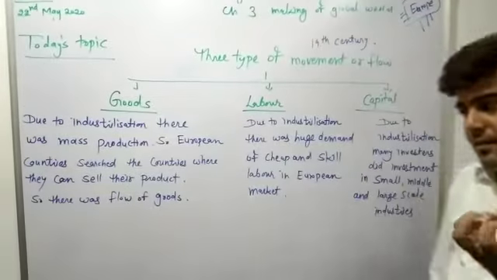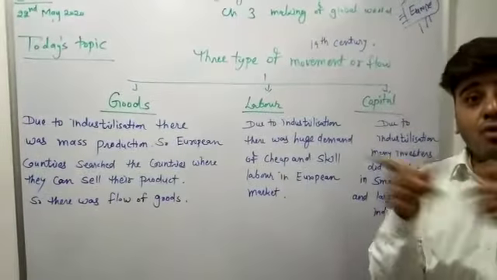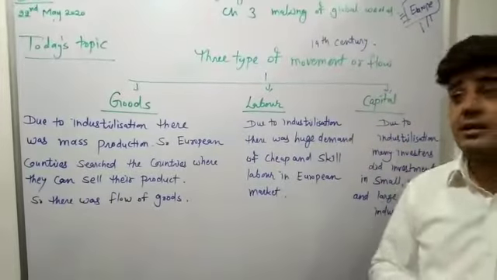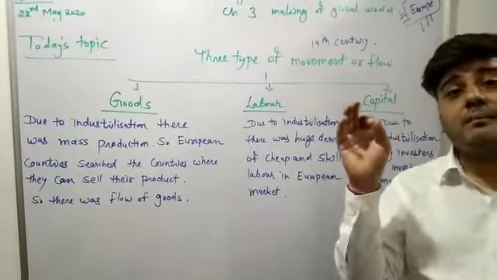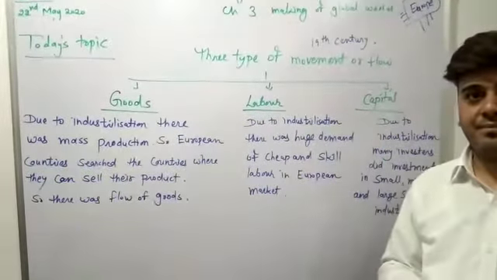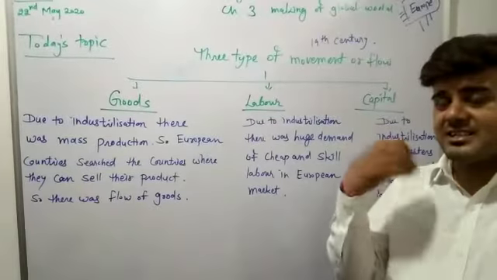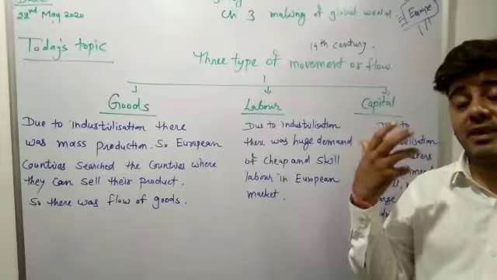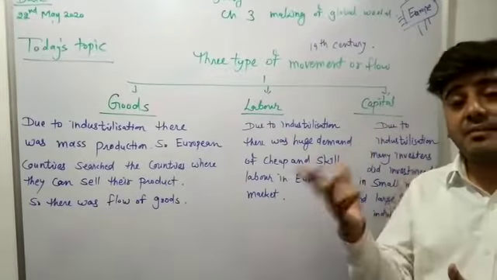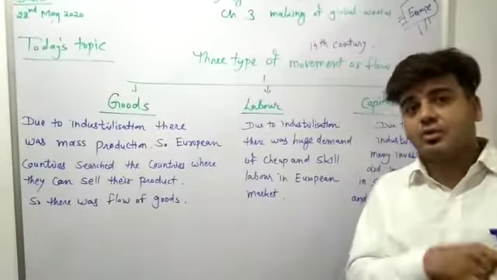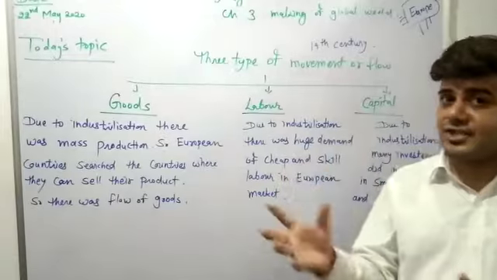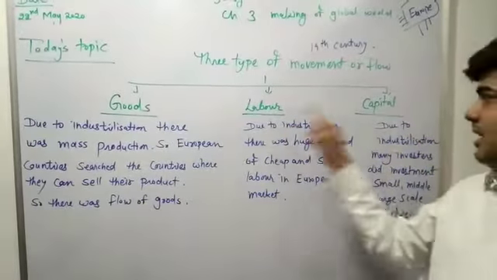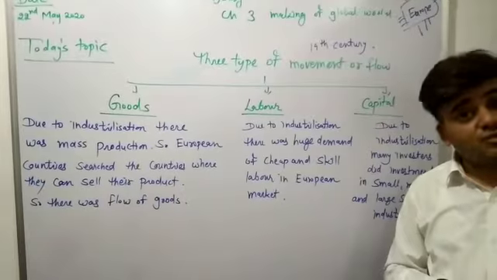Why? Because from London many investors moved toward European countries and established and invested in large scale, small scale and middle scale industry. From India also, many investors, many commercial bankers, and groups of trading communities such as Hyderabadi, Sindhi, Parsis went to the European market and invested money. So there was a movement of goods, labor and capital in the 19th century. Thank you.